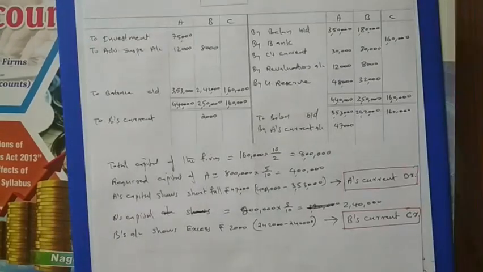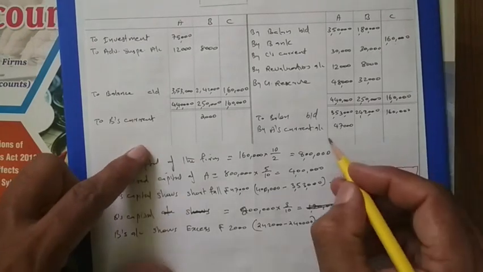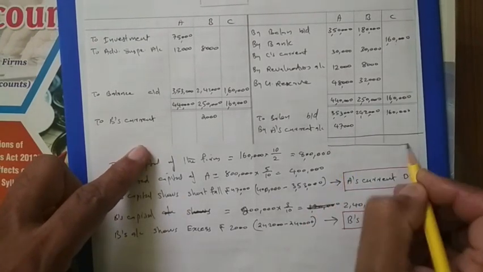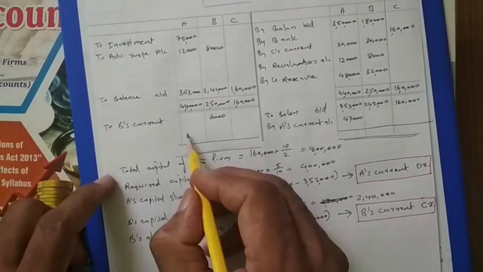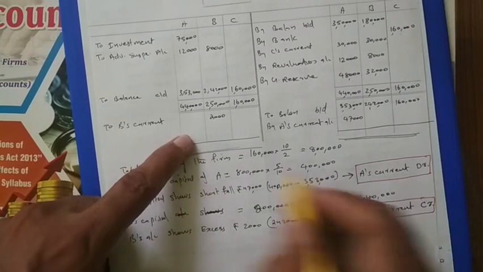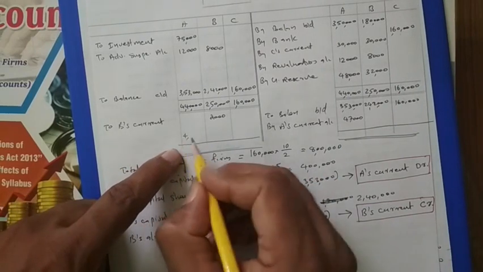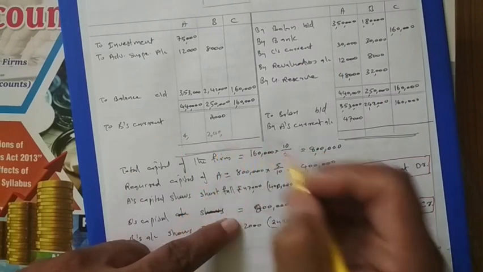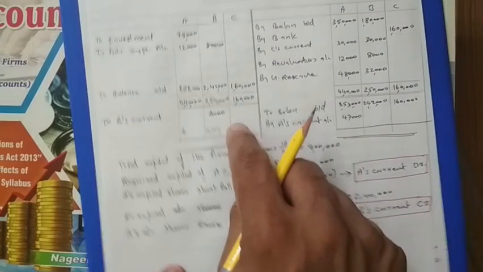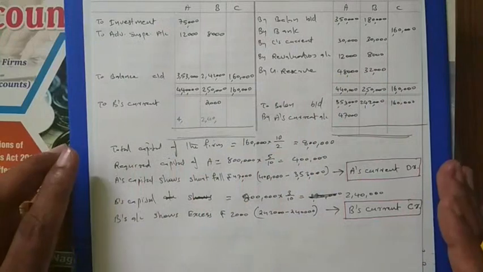Now you take the total. Okay. And here the balance will come. This required capital will be the balance. Here it will come 4 lakh, and here it will come 2 lakh 40. Then this will be the same amount. Then the capital account will be over.